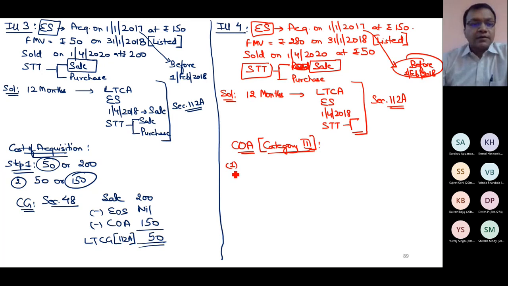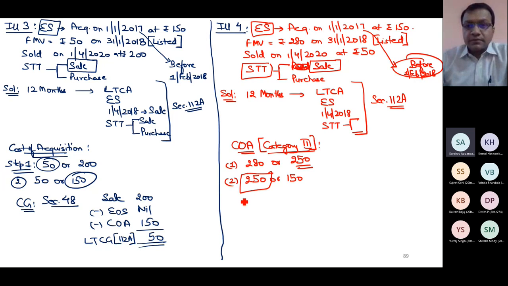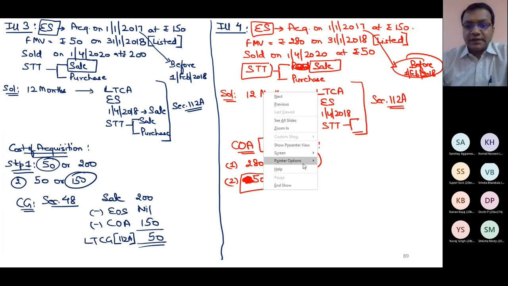Step 1, fair market value 280 or sale value 250, which is lower, 250. Lower value 250 or actual cost 150, which is higher, 250. Sir, the sale value is 50. Okay, sale value is 50. Fair market value or sale value, so 50 is lower. Then lower or actual cost, higher. So 150 is higher.